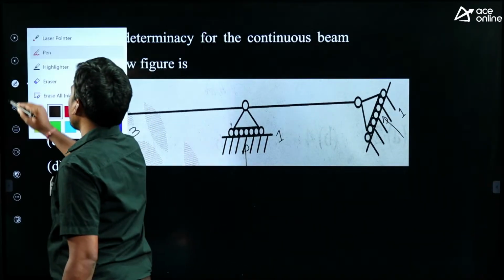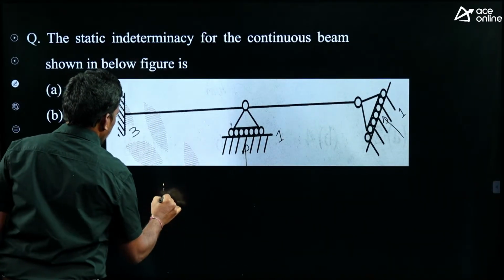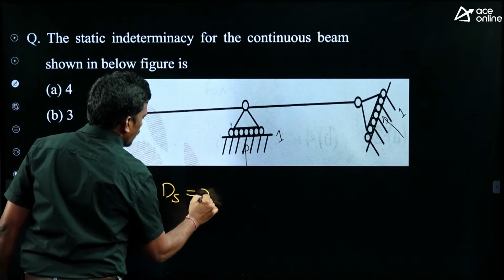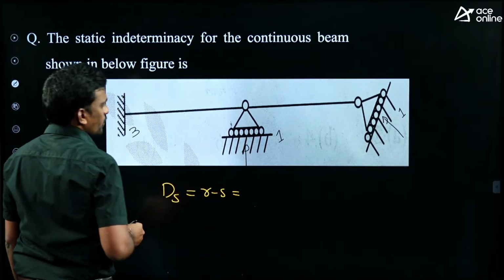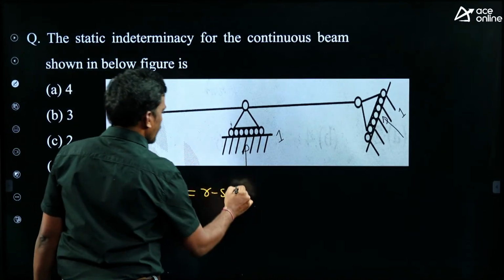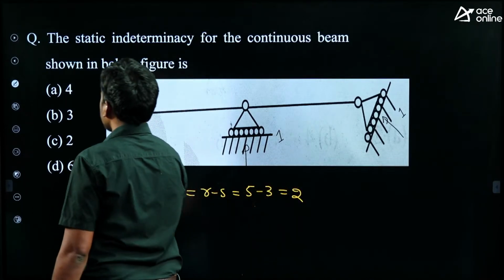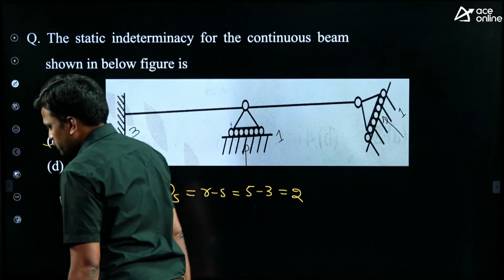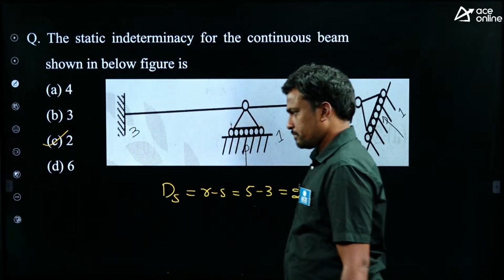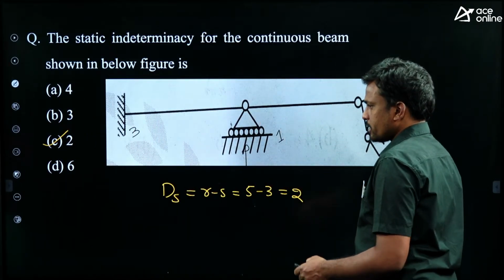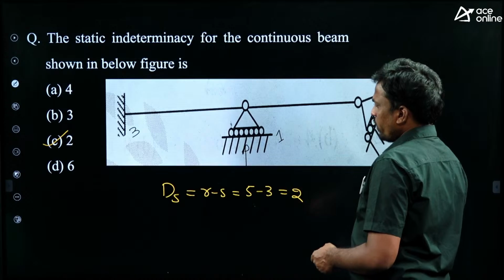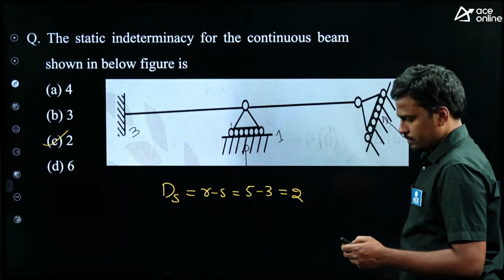Then the total number of reactions, again it is a beam only, so directly we can use the formula r minus s. So the total is 5 and equilibrium equations 3, equals 2. Again answer C is correct. Very simple questions.